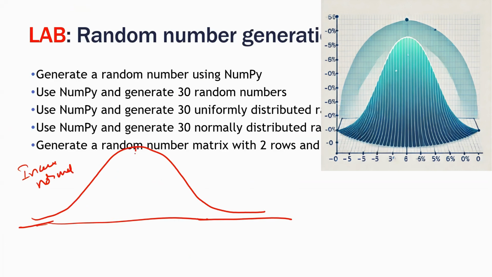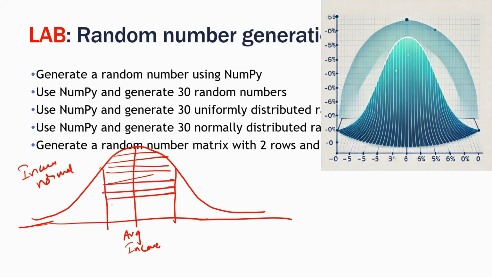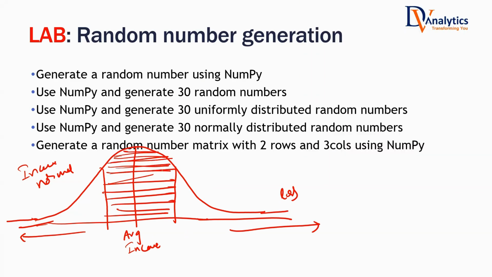That means people who are near the average income, those numbers will be very high. There will be a lot of people who have an income near the average income. People who are going far away from the average income, that means people who have far less income or far higher income, will be very few in number. So normal distribution means people who are near the average, those numbers will be very high.